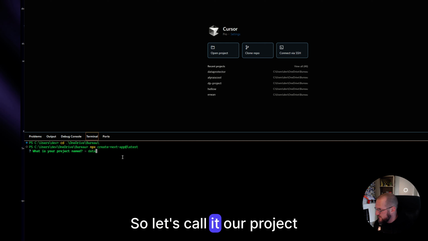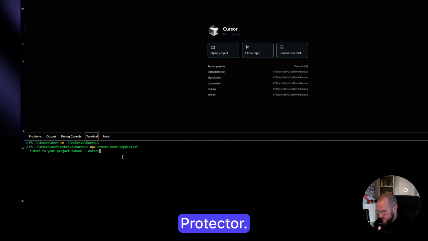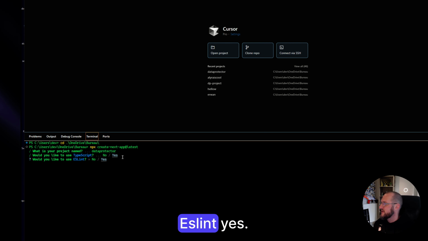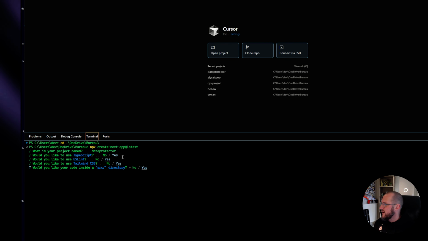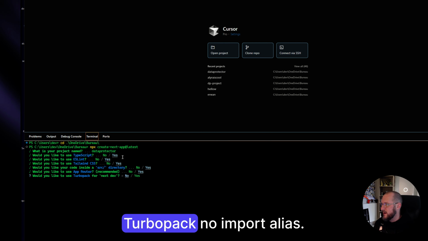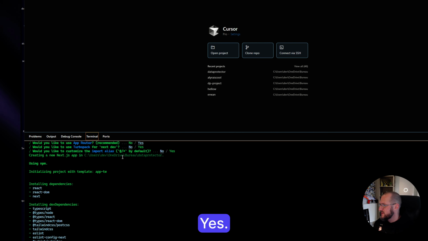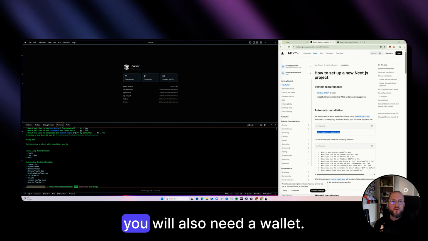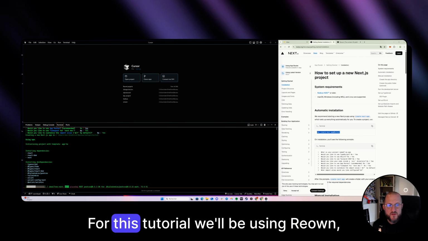So let's call it Dataprotector. Then using TypeScript, yes. ESLint, yes. Tailwind, yes. src directory, yes. App Router, yes. Turbopack, no. Import alias, yes. And let's go. While everything is installing, you will also need a wallet for this tutorial.